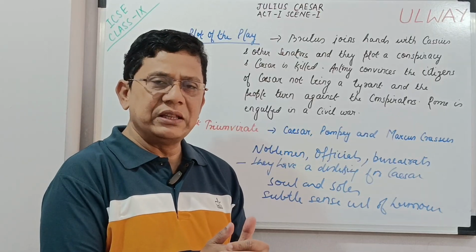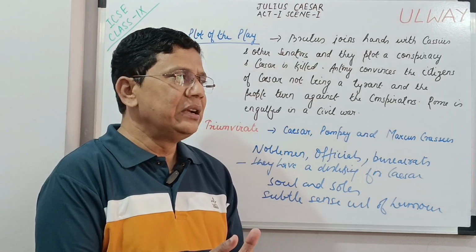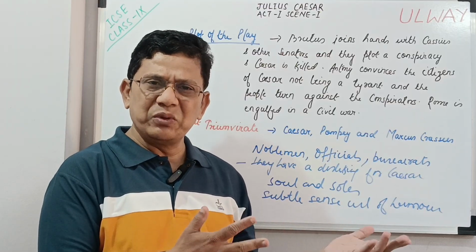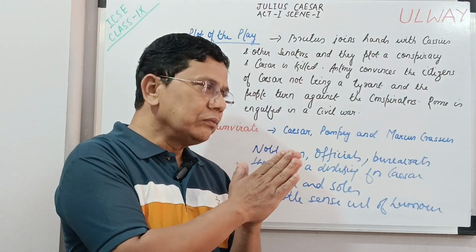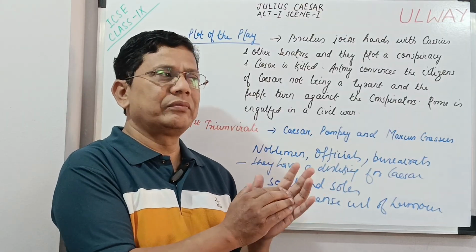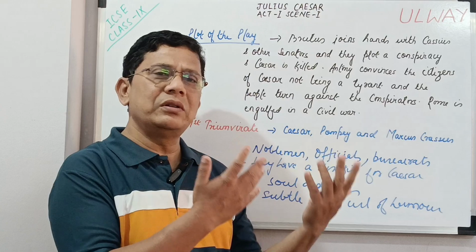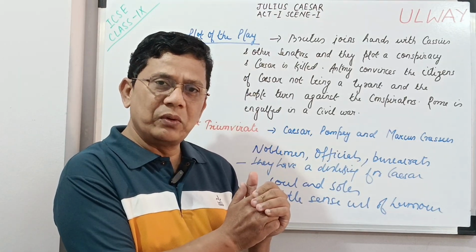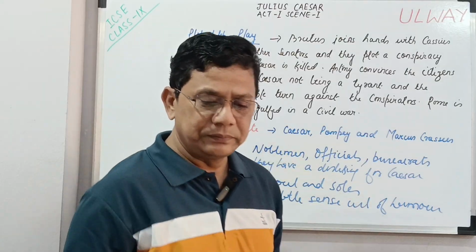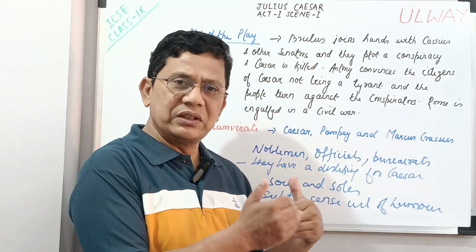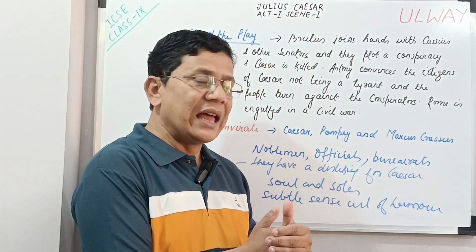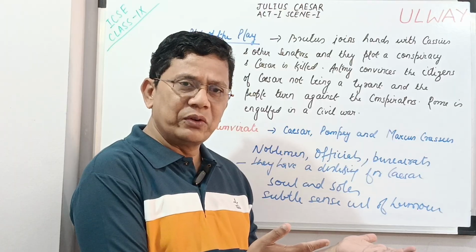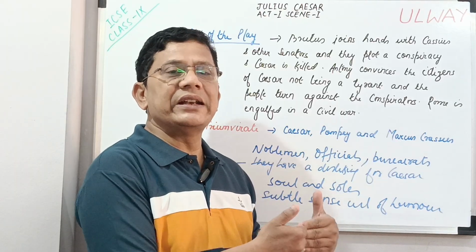Marullus becomes more angry with him and tells him not to act like a fool and to tell him about his profession directly. What his profession was, he calls him naughty knave and fool. The cobbler continues in his own way. He tells him respectfully not to get angry, and if his soles were worn out, he could mend them. Marullus gets more angry when he continues in this way and doesn't answer the question directly, and asks what he meant by mending him. He said, why, sir, I would cobble you. He meant that he could cobble him.